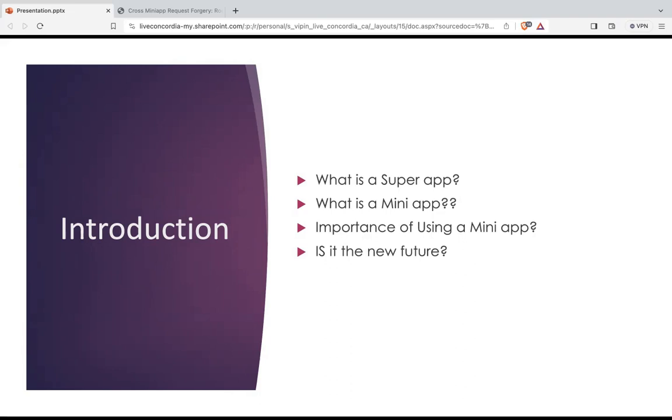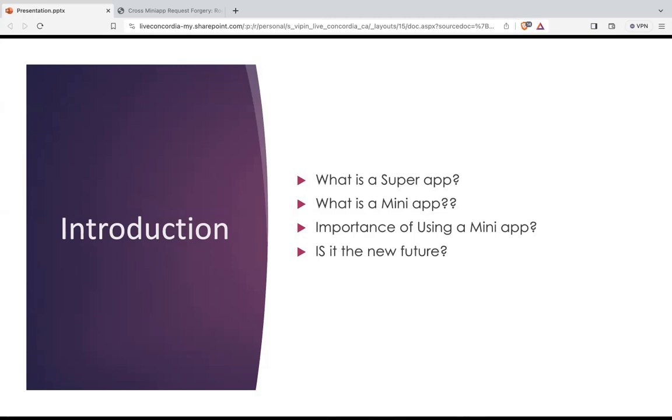For example, we have the WeChat application. The WeChat application has many small applications, the mini applications that they have. WeChat is basically a super app and it has more than 2.5 million mini applications. These are basically the services that are included inside WeChat. We'll be discussing its pros and cons further. So let's move ahead for now.